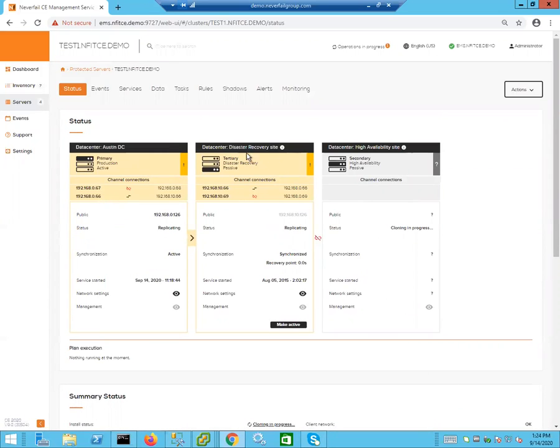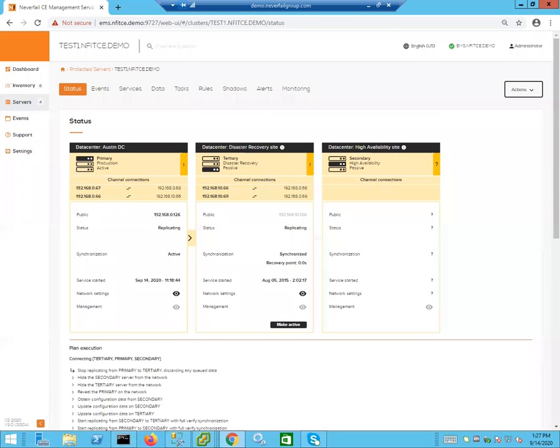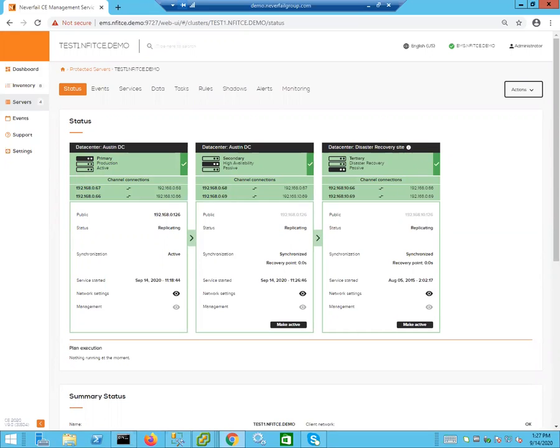Okay, now we notice that we have a high availability and disaster recovery node. So we're waiting for the high availability server to come online. Okay, the channel is connected and Continuity Engine is starting up services on all the nodes in the cluster. Starting the replication process. So this completes our demonstration of how to take a HA or DR deployment and convert it to tertiary.